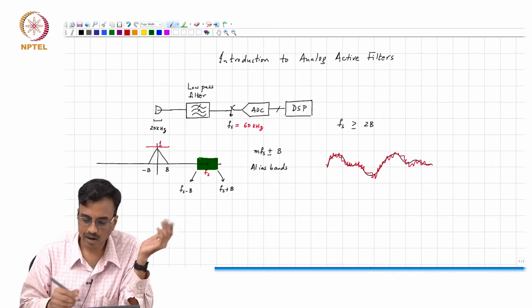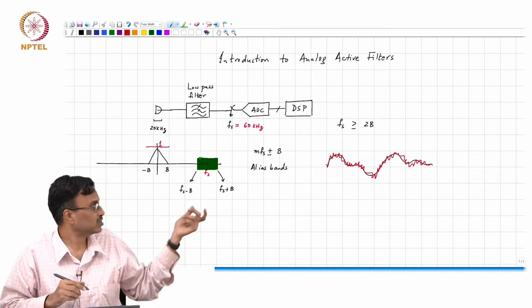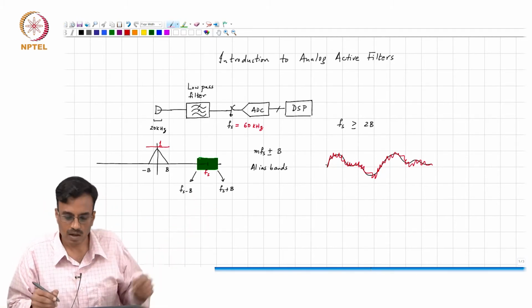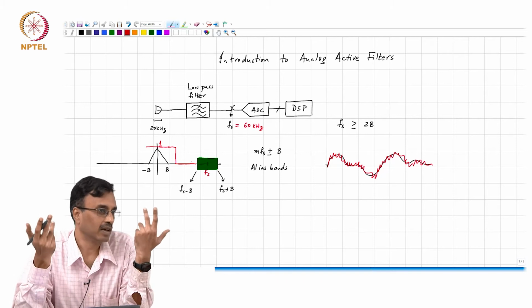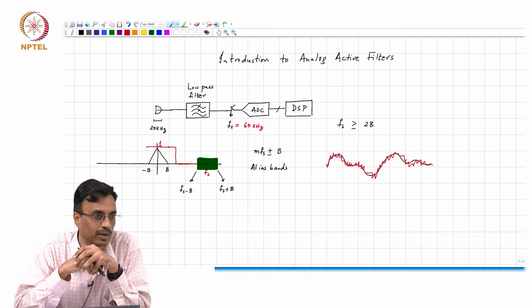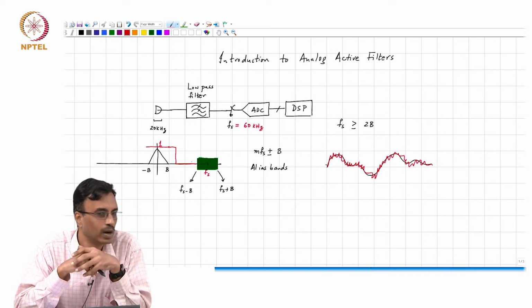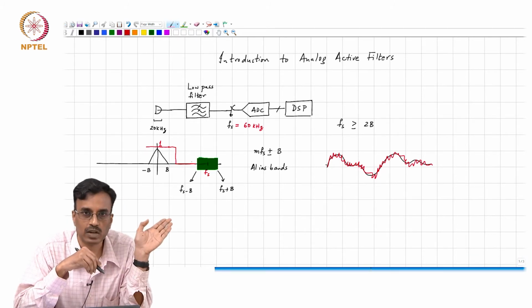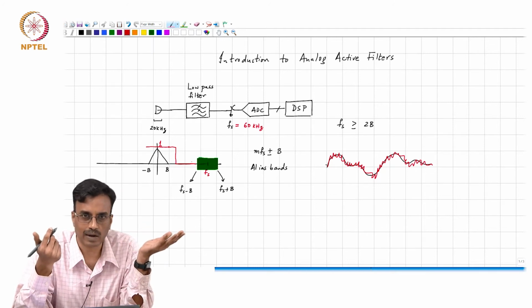Right, so basically it's not enough to say, one suggestion that I got was to say the gain must be 1 between minus B and B, and after that it must cut off like this, for instance. It sounds like a plan, but there is obviously something wrong with this kind of specification. Remember that we live in a real world where nothing has a derivative which goes abruptly to infinity. So, you can see there is a discontinuity in the magnitude response, and therefore it is not possible to realize in practice, okay.